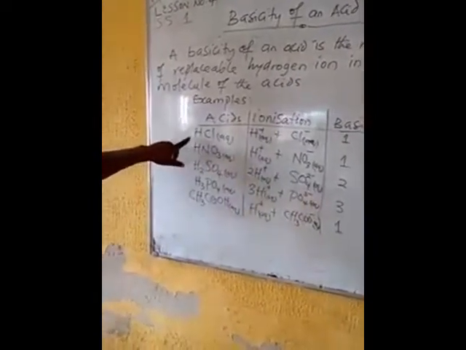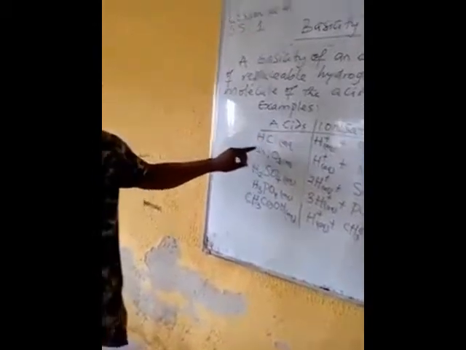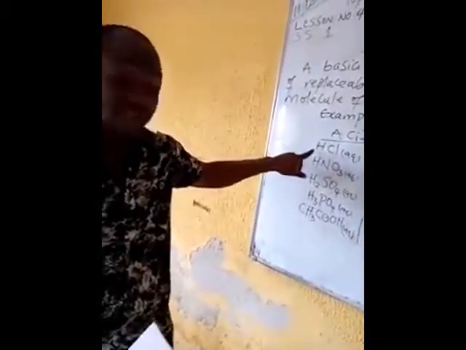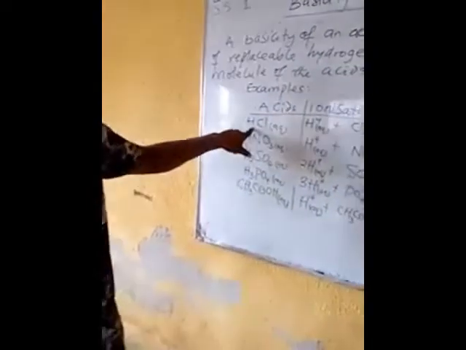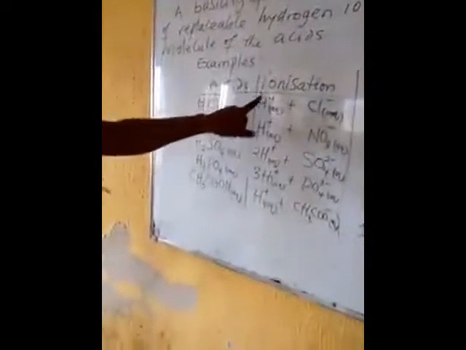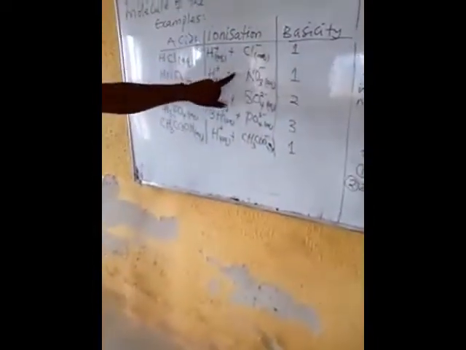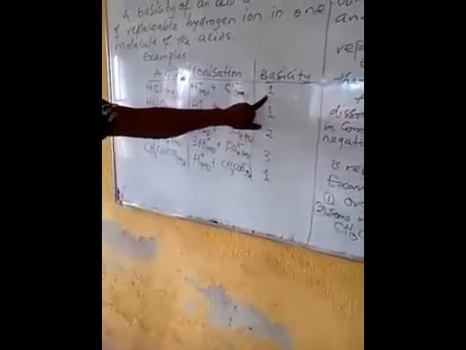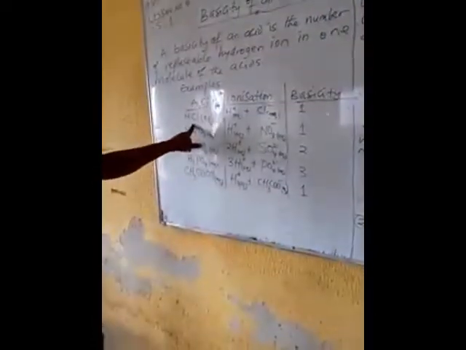Here we have the HCl. I believe you have been hearing HCl ever since I started this lesson, and this is called hydrochloric acid. When this compound ionizes, it produces one hydrogen ion and a negative radical. So this one hydrogen ion is the basicity of this very acid.